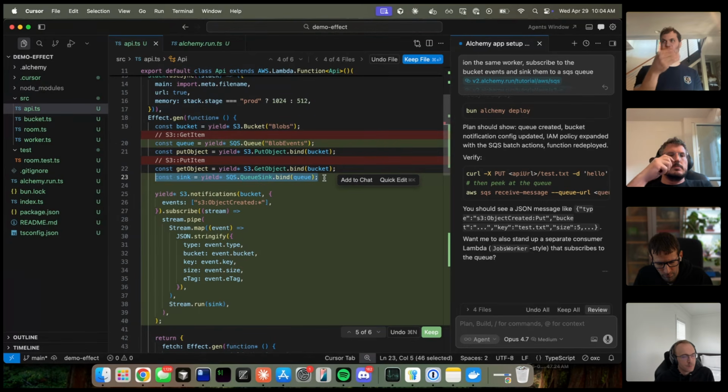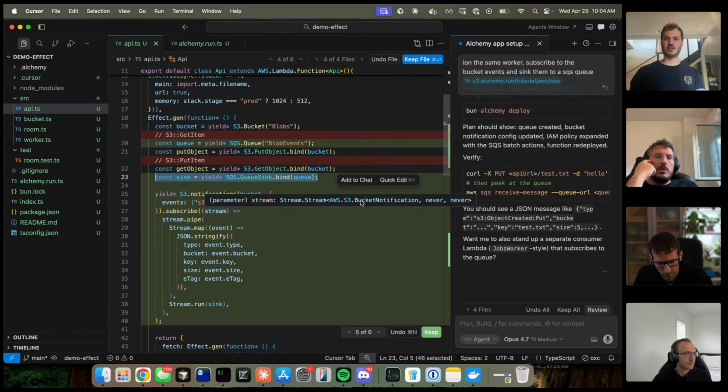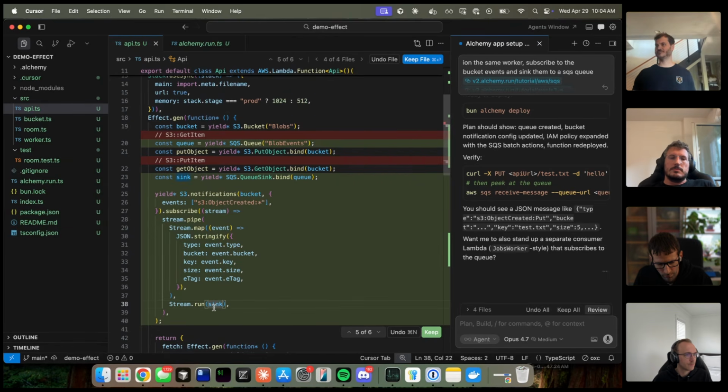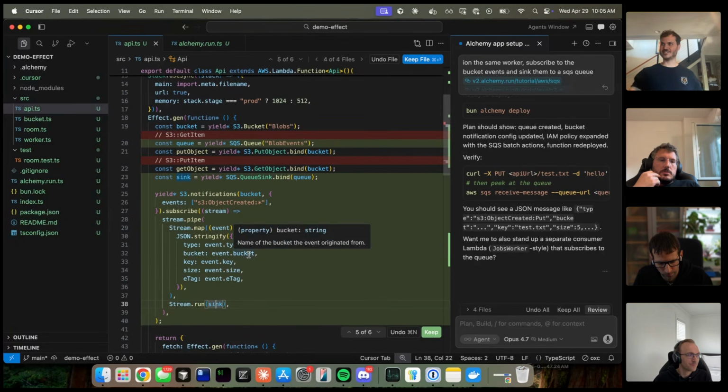And it also implements the effect sink for SQS using the distilled SDK. And then I get this effect stream of the bucket notification, all type safe. Do something with it, stream.run to the sink. There you go. You got all your policies and you got everything working with effect, and it should be nice and concurrent and type safe. Cool. I'll leave it there. That's my demo for now.